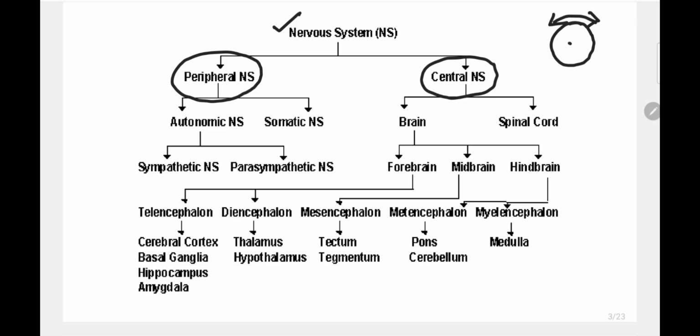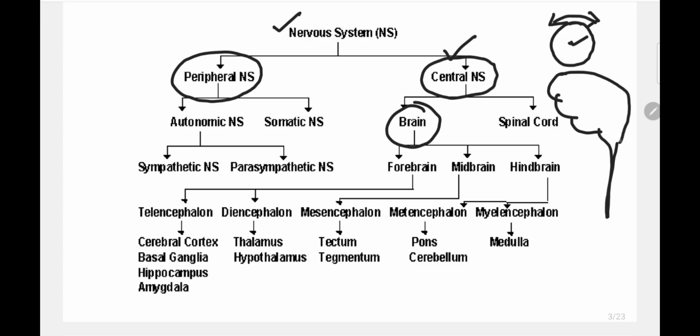The peripheral nervous system is basically composed of nerves and neurons. The central nervous system, that means the central axis, is formed by two main things, the brain and, continuing with it, a cord, that is our spinal cord.